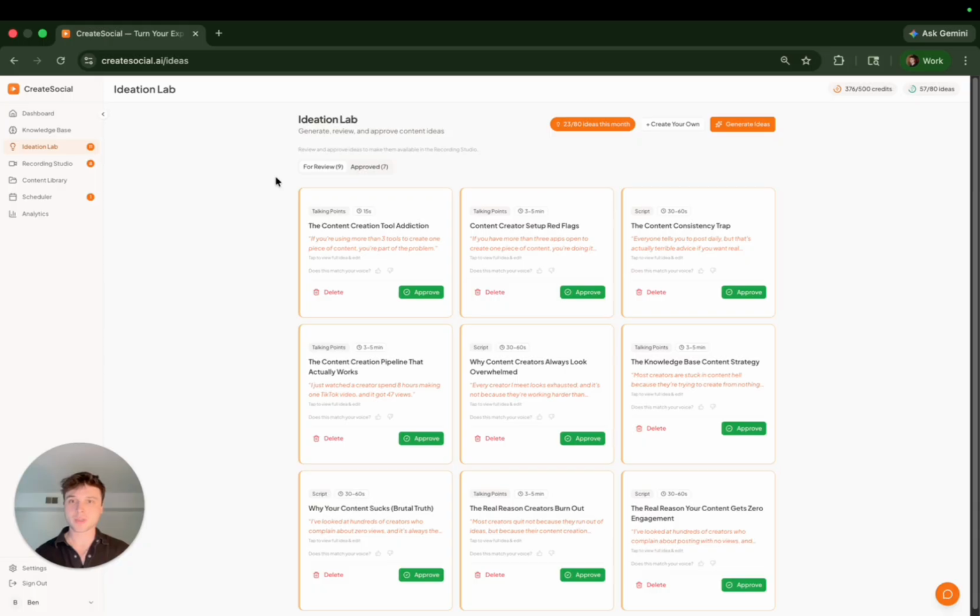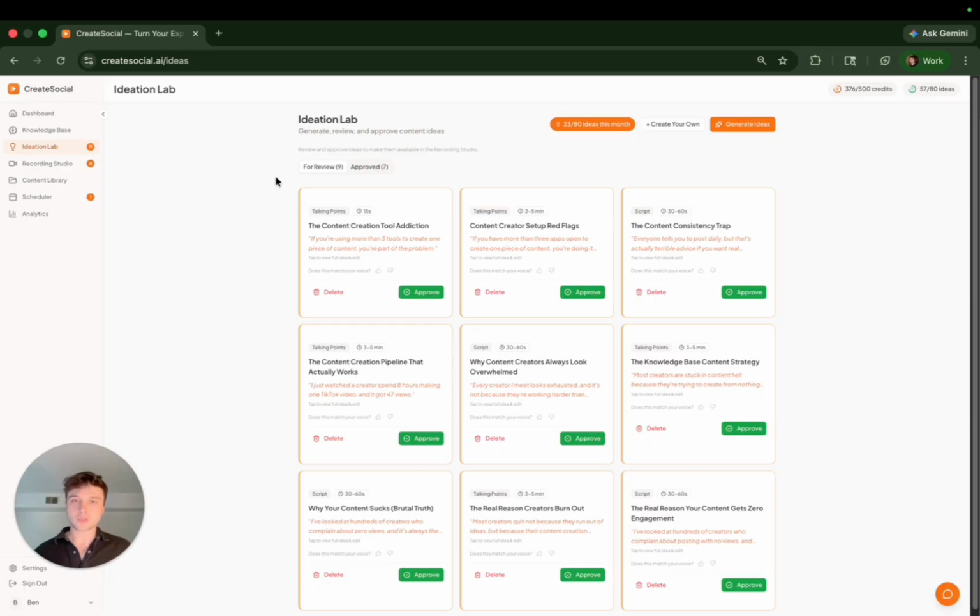The Ideation Lab is where you are creating your ideas for content. A big problem I notice when people go to create content is that they don't really prepare enough ahead of time. You get into talking and you kind of have a rough idea of what you want to say, but then it takes way longer than it needs to because you can't put the words together perfectly in the moment to say what you want to say.